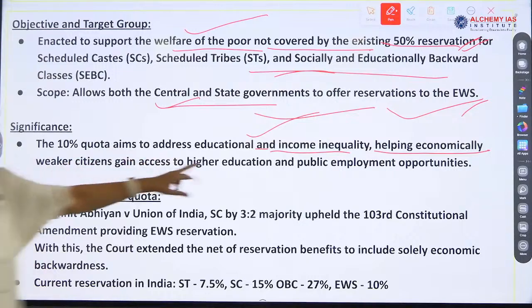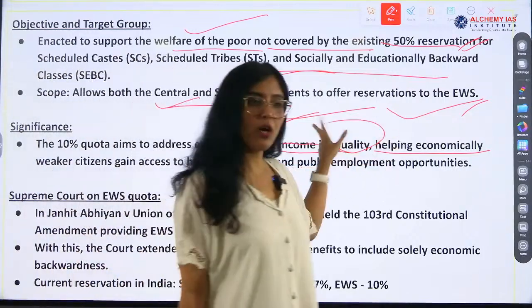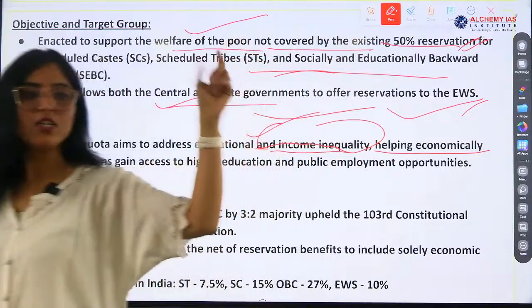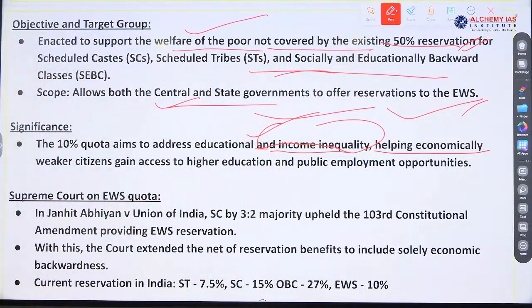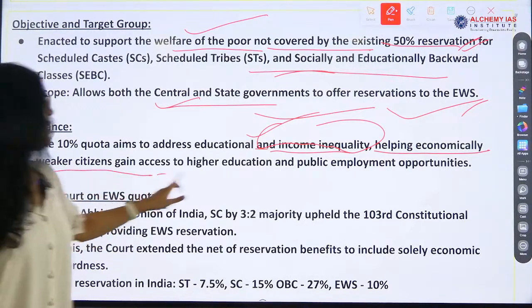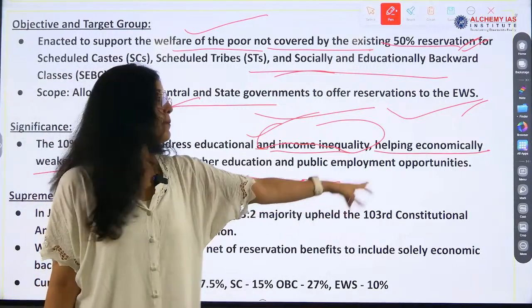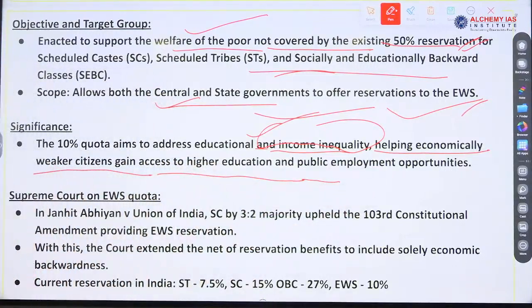And income inequality concerns jobs. In competitive examinations also, one reservation is given for the EWS section, helping economically weaker citizens access higher education and public employment opportunities. So Article 15 and 16 are related to education and employment.